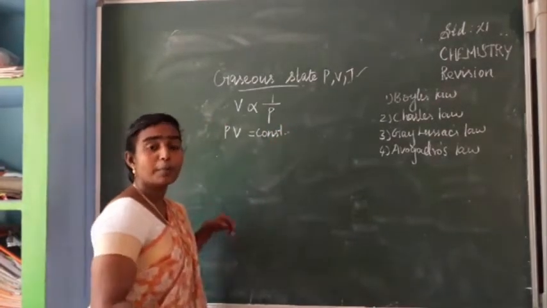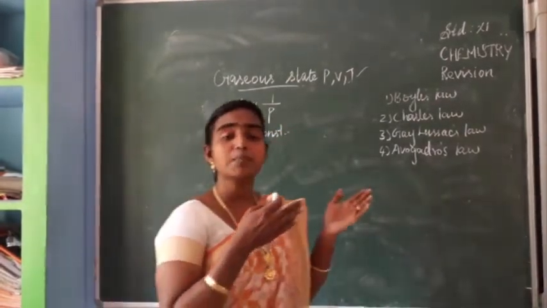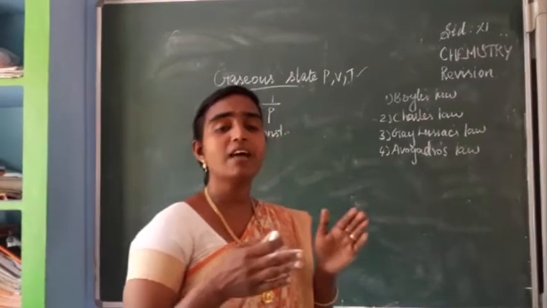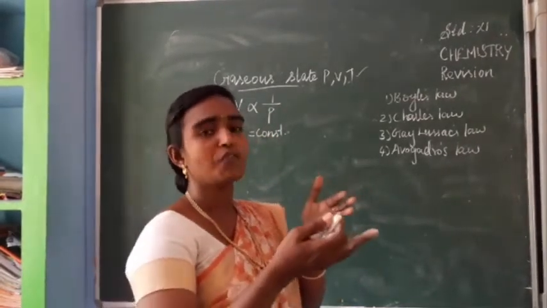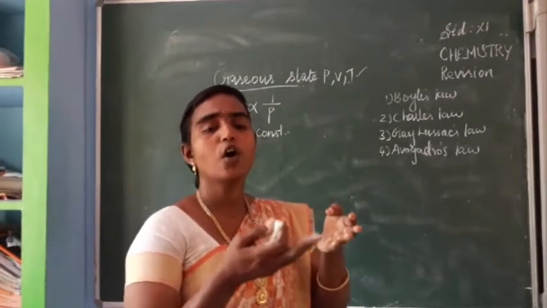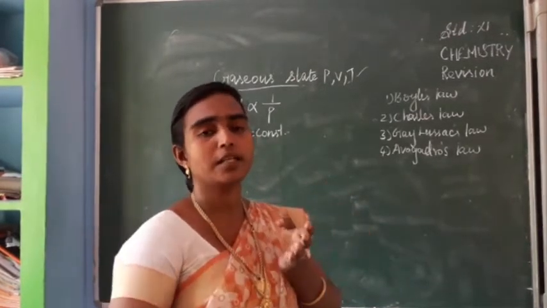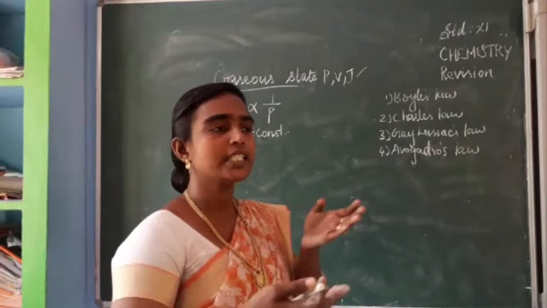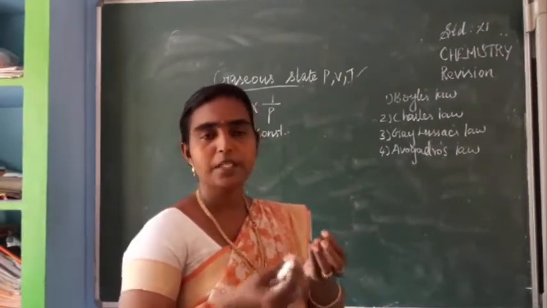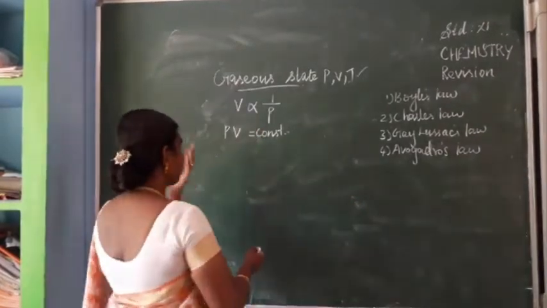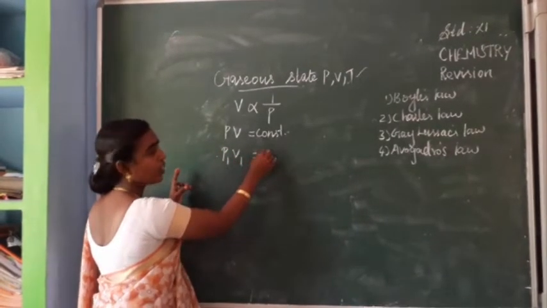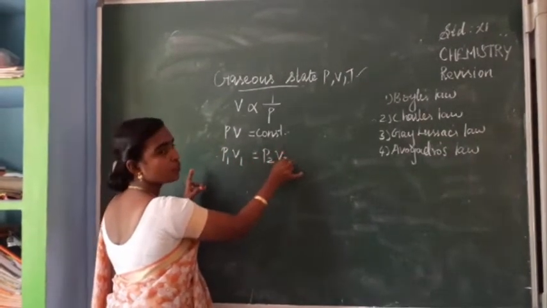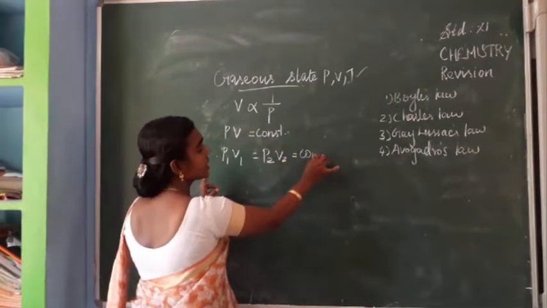If they ask a question related to Boyle's law, how they used to ask is: a sample of a gas having volume 0.2 decimeter power minus 3, its atmospheric pressure maybe 25 atmosphere, like this. If there are 2 gases, we can write the equation like this: P1 V1 is equal to P2 V2, which is equal to a constant.